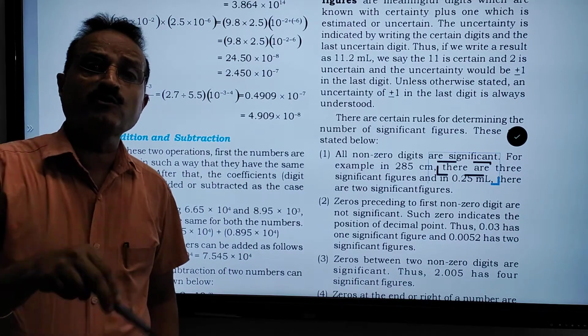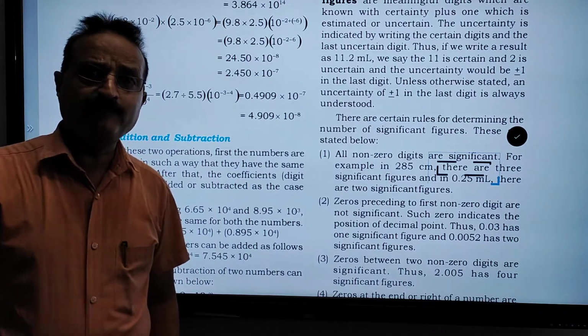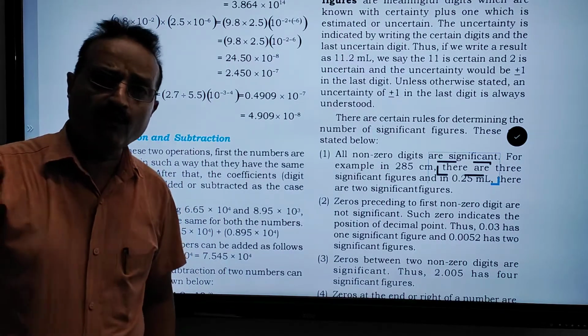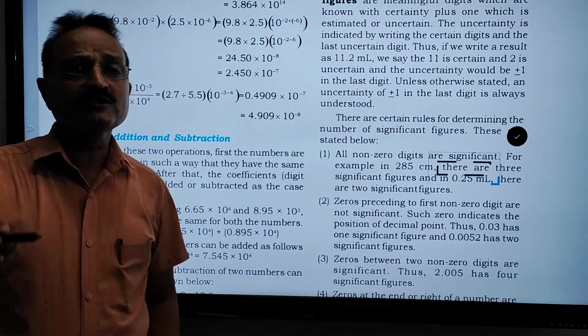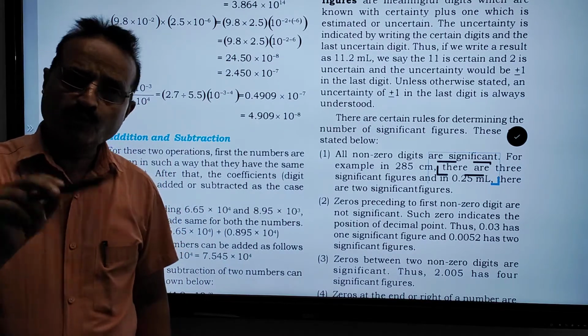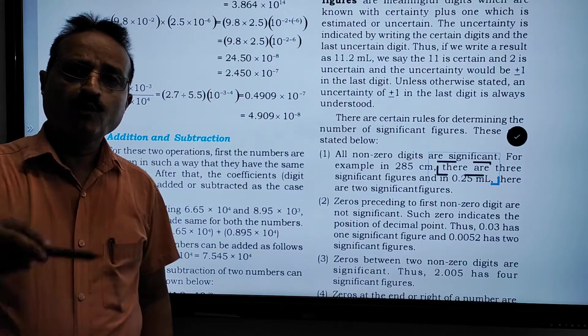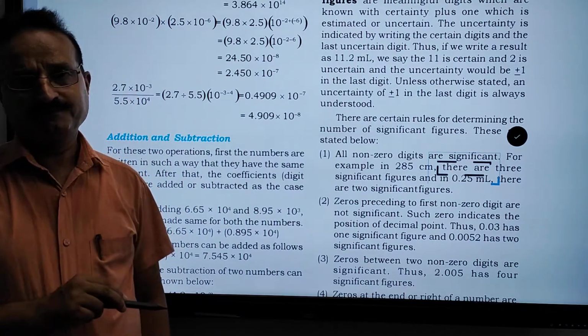In 0.25, the 0 is not calculated. There are two digits and both are non-zero, so it has two significant numbers. So you must write down other examples related to non-zero significant numbers.